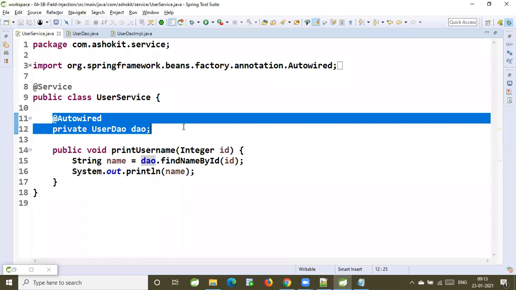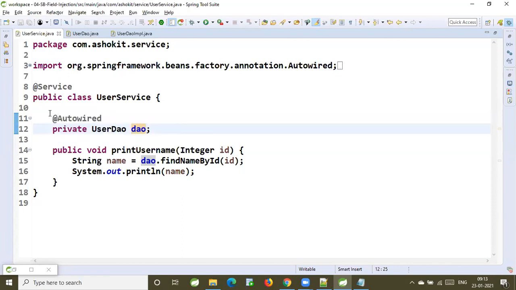If we cannot create it, can IOC create it, or IOC cannot create it? IOC cannot create the object for the interface. In Java, we don't have an option to create the object for the interface. Programmer cannot create it. IOC also cannot create it.